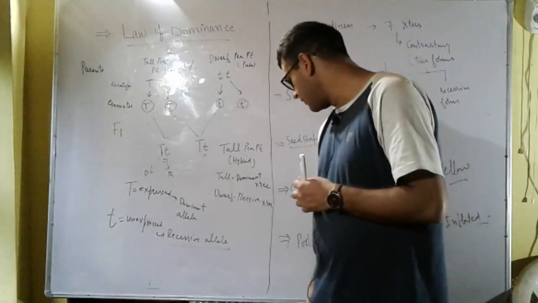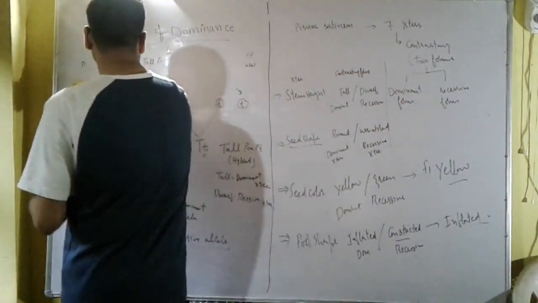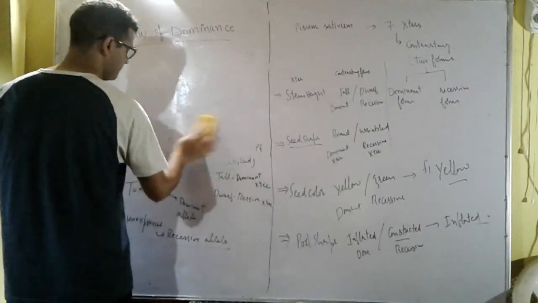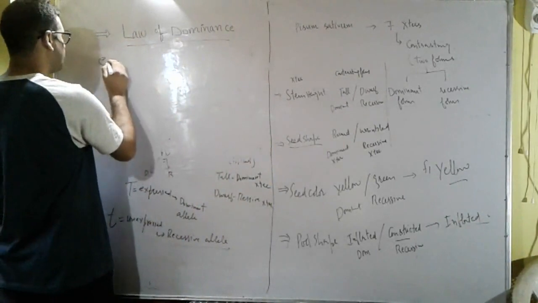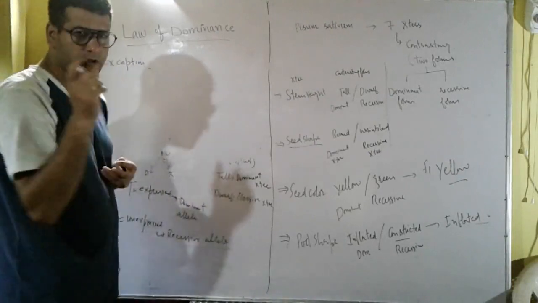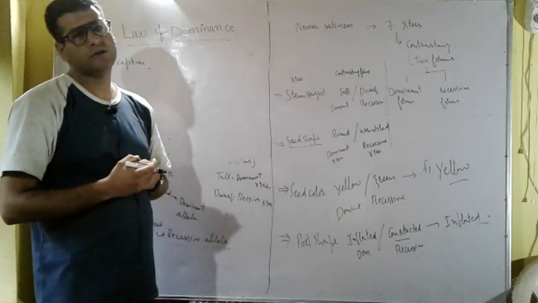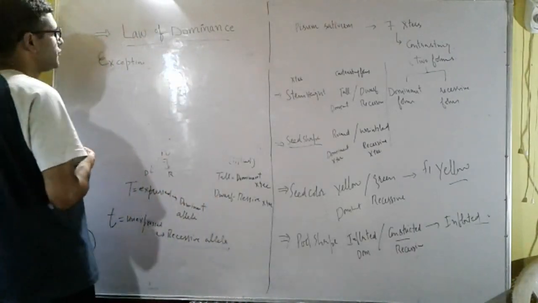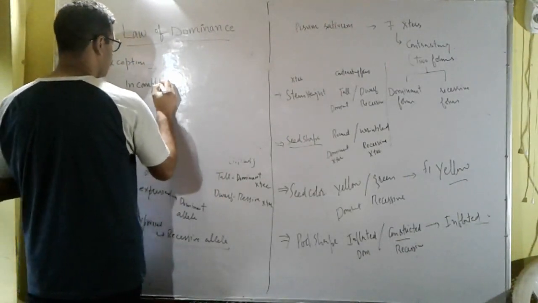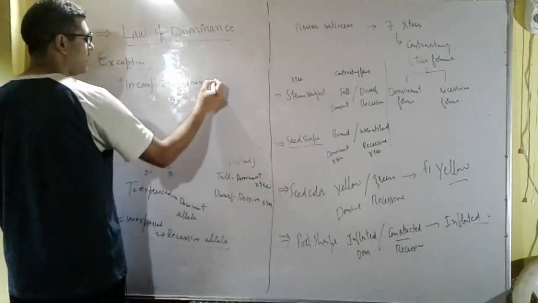An exception to this law of dominance is incomplete dominance. This law of dominance is not universally acceptable. There is an objection to it, and the objection is incomplete dominance, or blended inheritance.